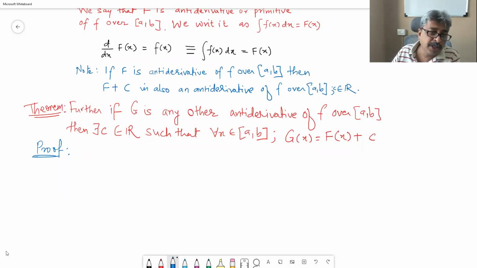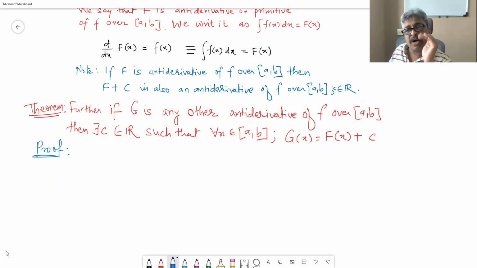So capital G is differentiable over the closed interval a comma b. Capital F also is differentiable over a comma b. And when you find the derivatives of capital G and capital F over the closed interval a comma b, you end up getting f of x as the derivative of g of x.